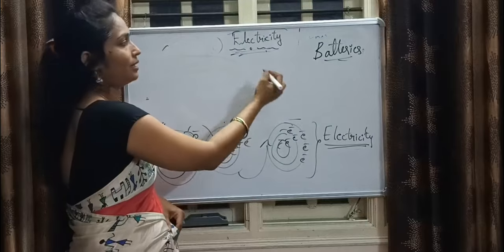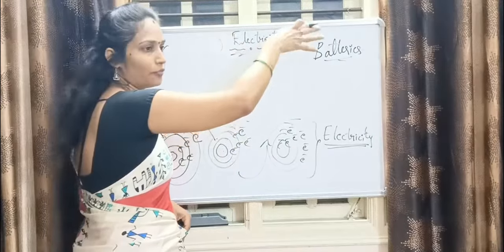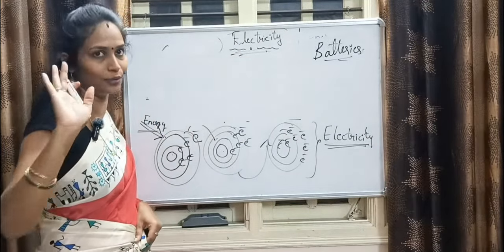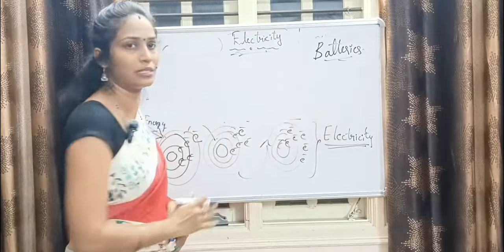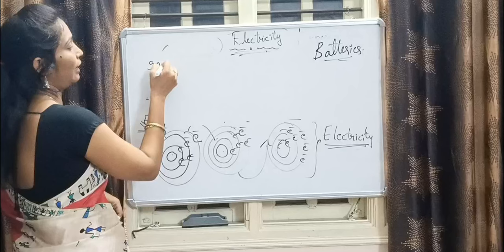Am I right? What is that? Rate of flow of charges. Sorry, rate of flow of charges, that you got to know about, and how the charges are moving and the electricity got generated. What is the meaning of that rate, guys? Rate.